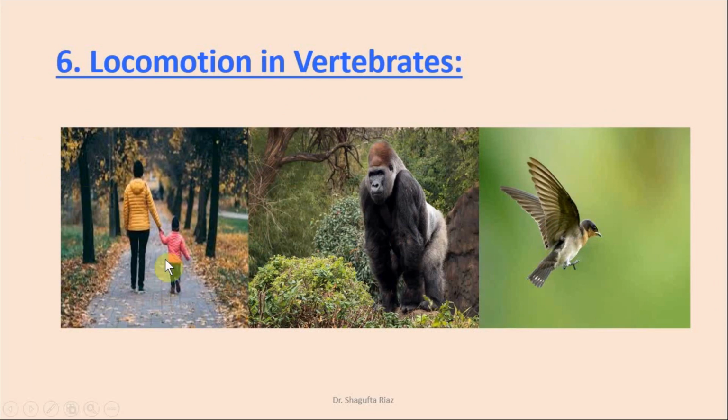If we talk about humans and apes, they use only their hind limbs for walking and running, so they become bipedal, and their forelimbs become free. As we can see, we walk on our legs only, and our forelimbs, our arms, are free. If we talk about birds, they have a highly advanced type of locomotion. Why? Because they can fly. Their forelimbs are modified into wings, which are used for flight.